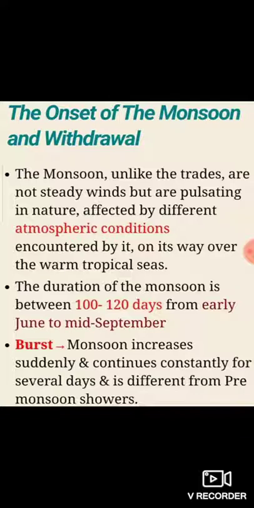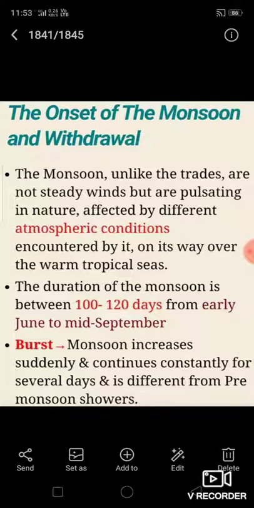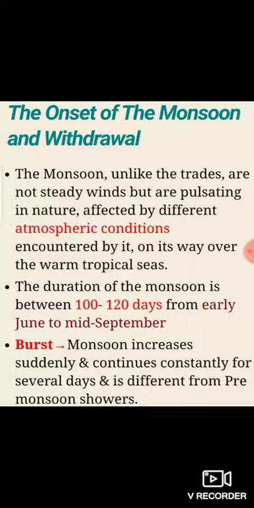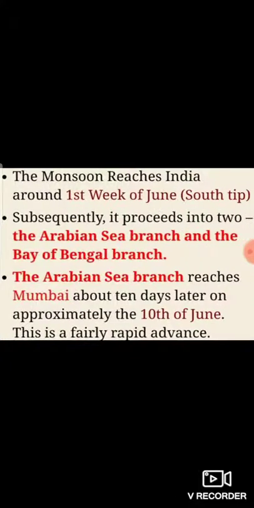The duration of the monsoon is between 100 to 120 days, from early June to mid September. Around the time of its arrival, the normal rainfall increases suddenly and continues constantly for several days. This is known as the burst of the monsoon and can be distinguished from the pre-monsoon showers.